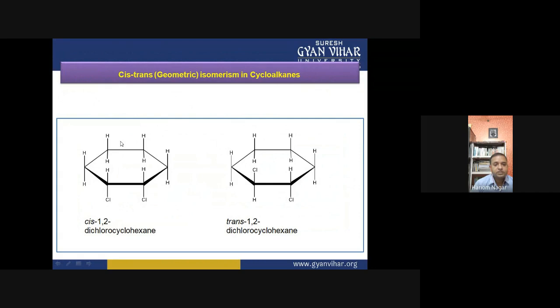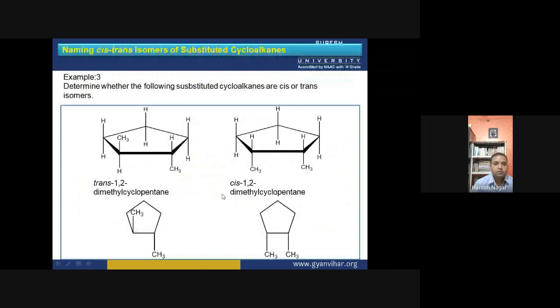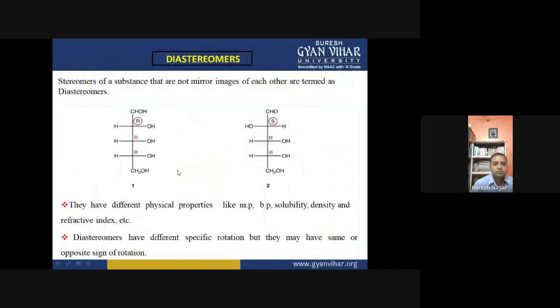Actually, we consider the ring like a double bond, right? So with respect to the plane of this ring, or we can consider it as a double bond, with respect to the plane of this double bond, the same groups are on the same side. So this is called cis, right? And with respect to the plane of this ring, which is considered as a double bond, the identical groups present in the opposite position, this is called the trans isomer. These are some examples.